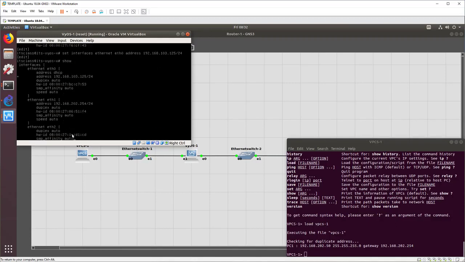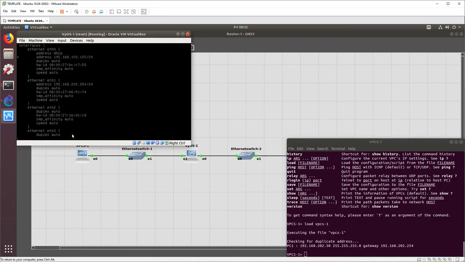And now when we do a show, you can see it's got two address lines. One's DHCP and one is my static. Now, the truth is, an Ethernet card can have multiple IP addresses, and we often do. They'll have 4 or 5 or 10 addresses on one Ethernet card. It is not a one-to-one relationship, nor does it need to be.